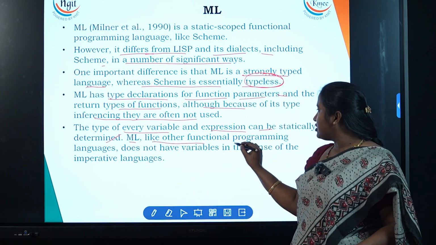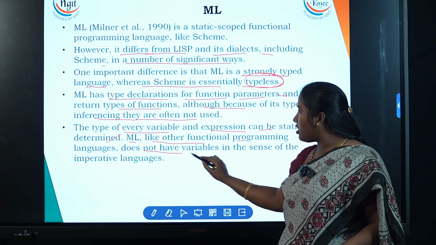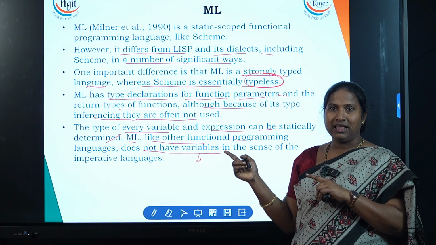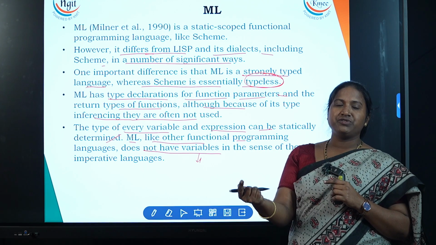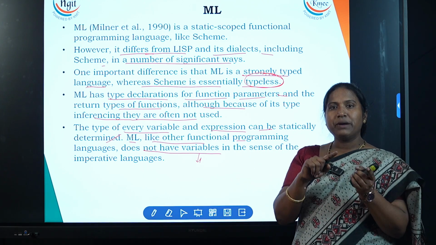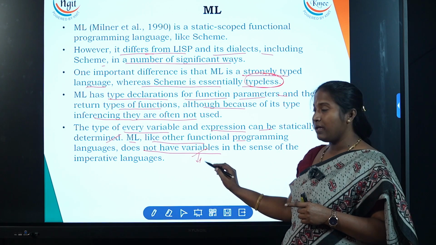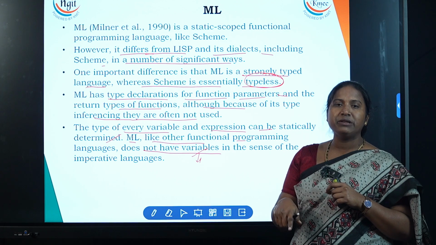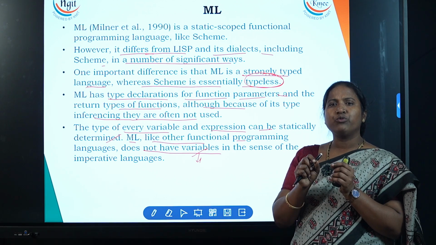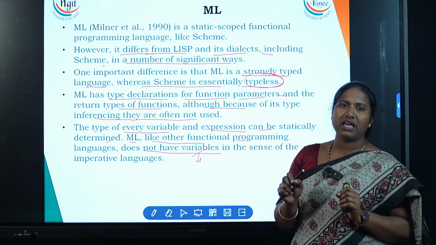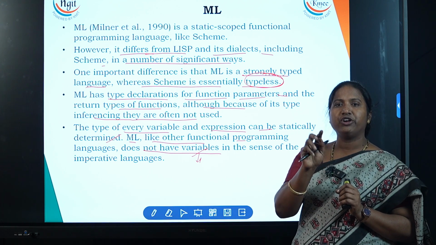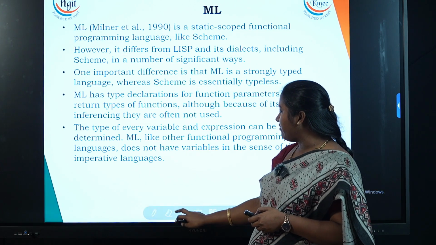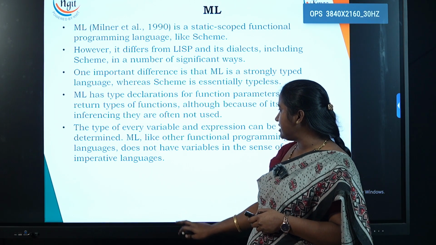ML, like other functional programming languages, does not have variables. That's what we say about ML and Haskell. The language I'm going to teach in the next video is Haskell. ML and Haskell do not have any variables. We will not define any kind of variable in ML and Haskell. We say these are purely functional programming languages, which don't have any kind of variable. Unlike imperative variables, these don't have any variables inside.